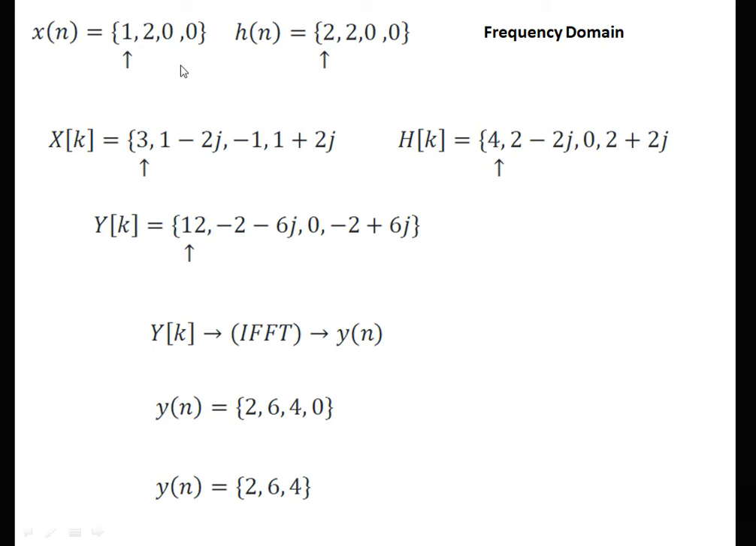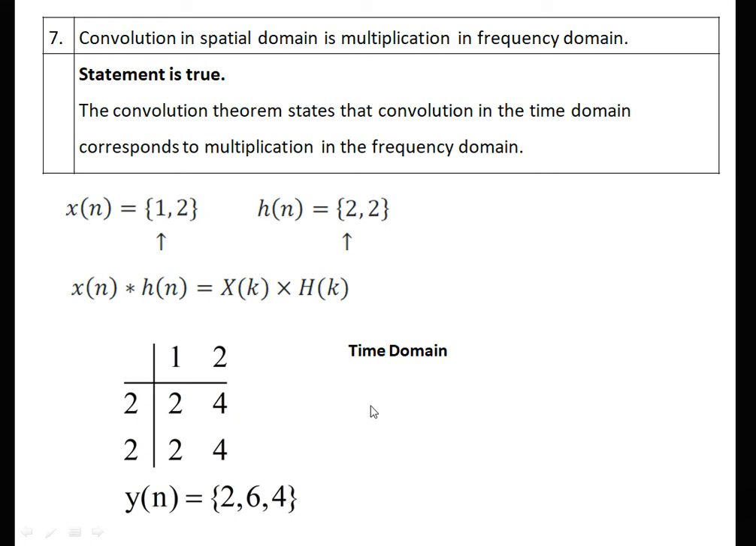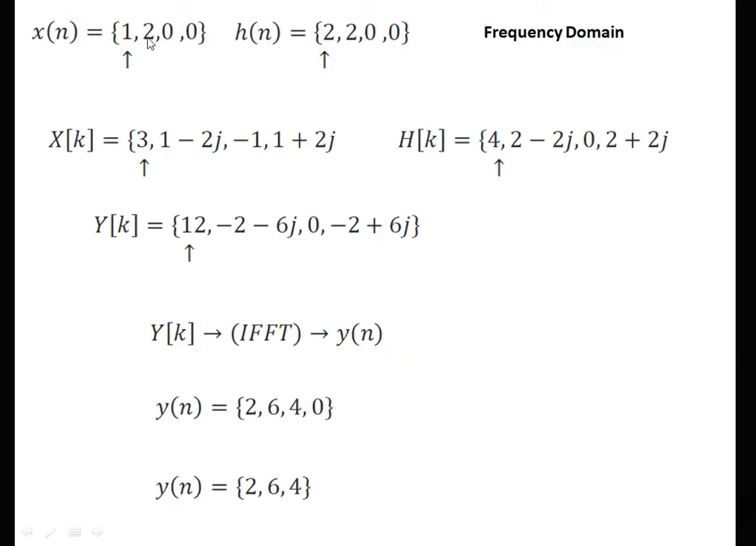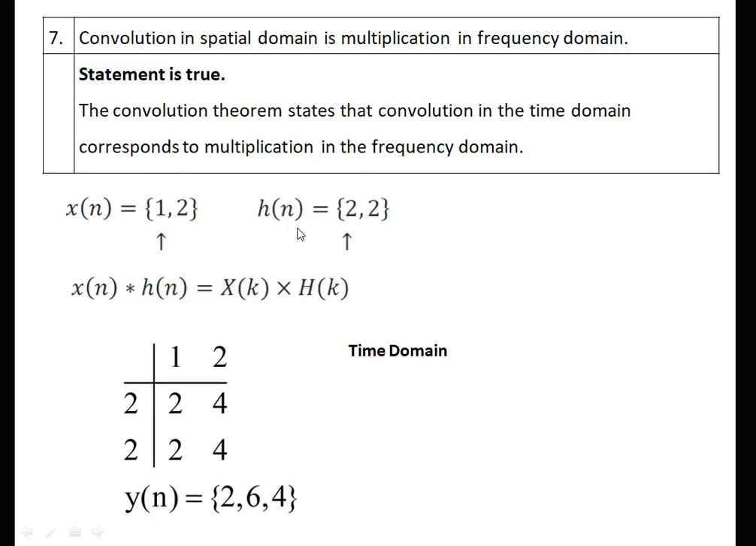Therefore, since the total answer length is 3, we represent the signal in 4: 1, 2, 0, 0. Even though we could represent 1, 2, 0, 0, for DFT or FFT we always calculate in the order of 4, 8, 16 and so on. Therefore we add zeros: 1, 2, 0, 0 and 2, 2, 0, 0. This is in the time domain. We apply the FFT, that is the fast Fourier transform, to get the signal, either FFT or DFT. We get X(k) and H(k), the frequency domain signals. After that we do the multiplication, that is pairwise elements.